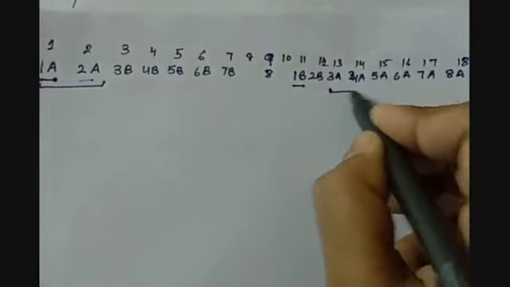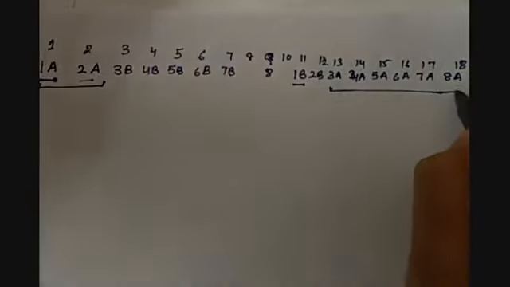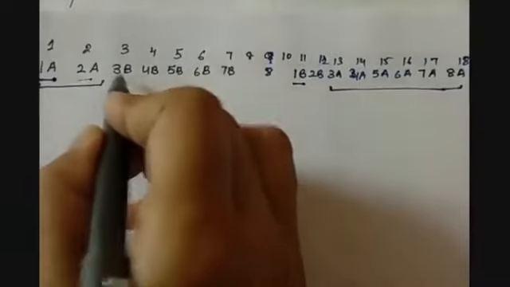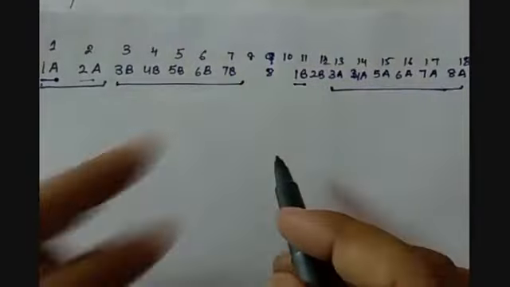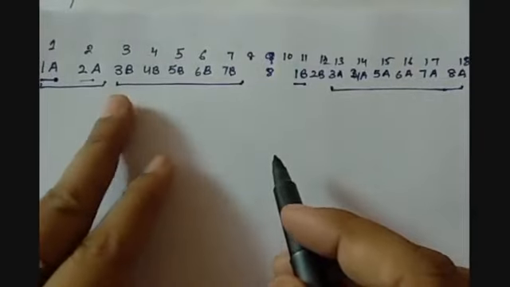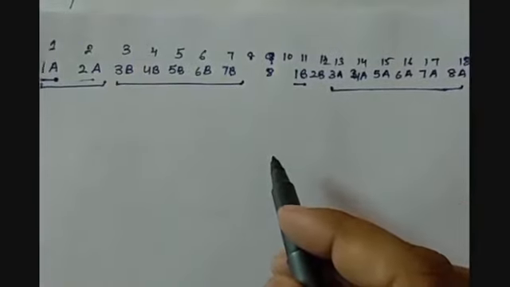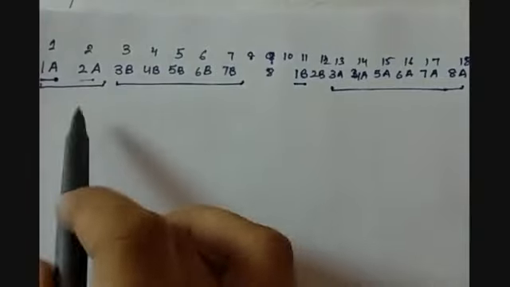So we have 1A and 2A here, and the rest of the first parts of the groups are here. So the problem which was there in Mendeleev's periodic table is solved. The second parts of the 3rd, 4th, 5th, 6th and 7th groups are at the left side, and they are forming the 3rd, 4th, 5th, 6th, 7th groups of the modern periodic table. And the first parts of 4A, 5A, 6A, 7A, they are here.